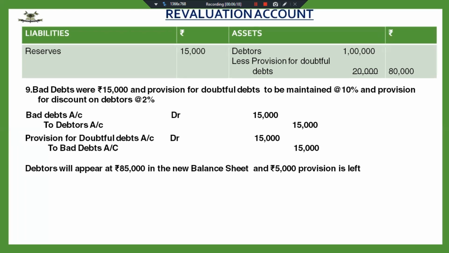We have discussed the calculation of provision for doubtful debts. I want you to calculate provision for doubtful debts as well as provision for discount on debtors. Calculate how much is required, and then we will see how it will be created in the new balance sheet.